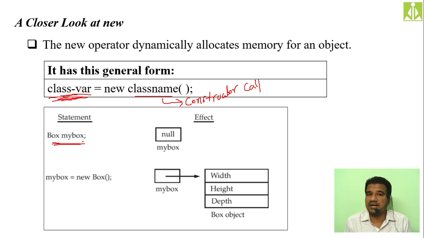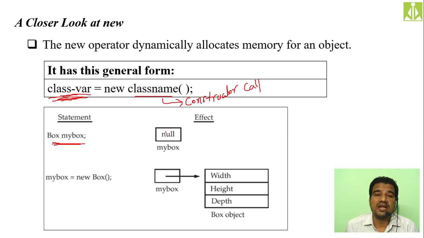When you have not done the memory allocation to that mybox, because after this statement, we said object creation can be of two steps. After the first step, what exactly happens to your object reference is that it will get some memory from the stack, and that memory will not point anywhere. It is simply null. Null means nothing. It is not going to have anything. Remember this one. It is very, very important.